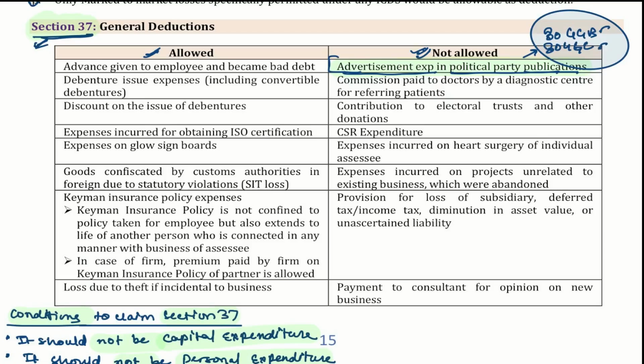These are the provisions which are a summation of your examination questions, case laws, and various other law provisions. All are covered in this particular table itself.